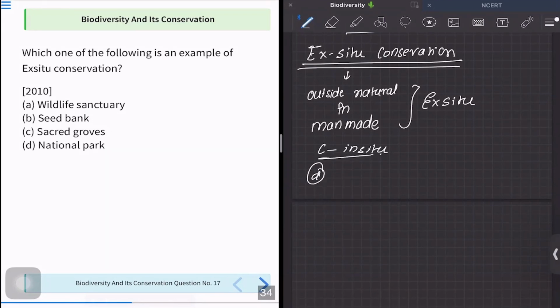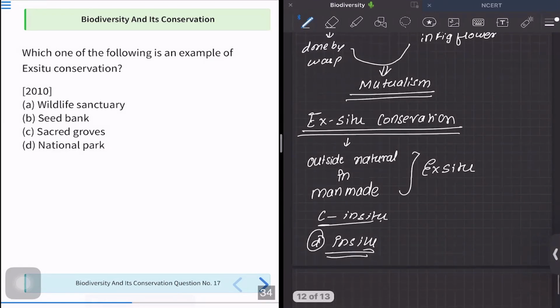Let's see option D. Why? Because these are national parks. So even here, it is just going to allow the animals and all the species to stay in their natural habitat without any involvement of man. This is not a man-made structure. So even option D is the in situ form of conservation. So amongst these, option B is the only option that is an example of ex situ conservation. So you can clearly mark option B as the correct option and move ahead.